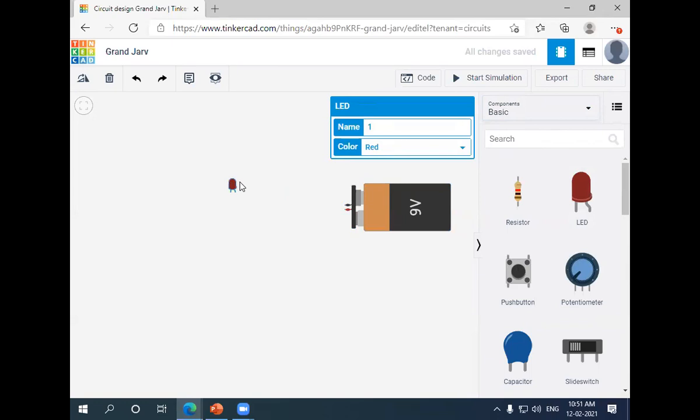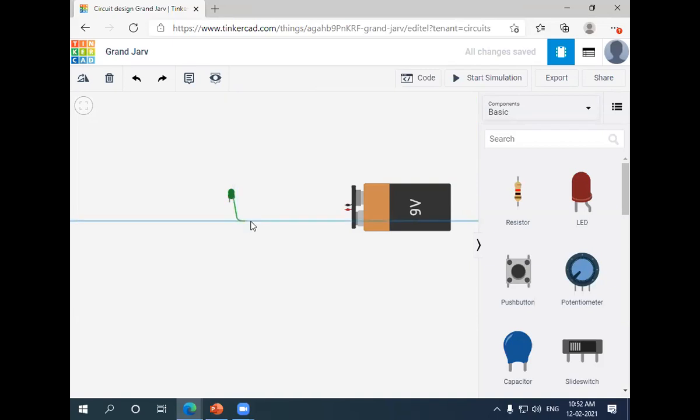I wish to change the color of the LED, so I'm just clicking on the LED and setting it to green color. Usually the cathode part is the negative symbol, and the anode part is the positive.